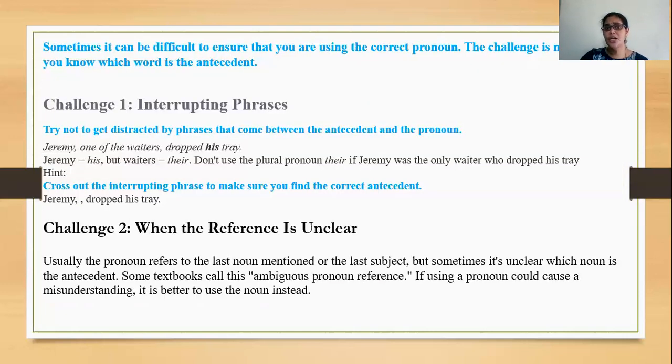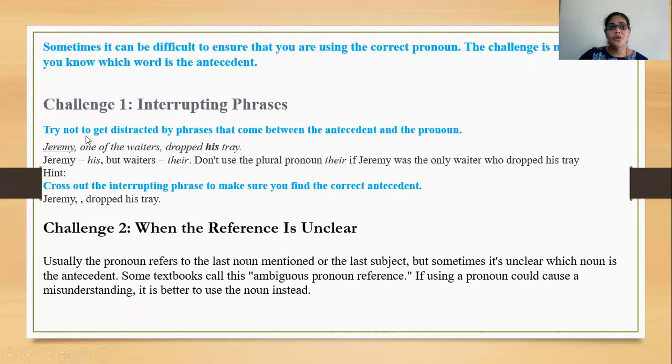Sometimes it can be difficult to ensure that you are using the correct pronoun. Now in a sentence, to which antecedent we are using a pronoun, it is a great challenge. Now here we are going ahead with certain challenges, but students, I'll be talking about a few challenges in this particular PPT, and we'll continue in the next PPT about the other challenges. Okay, the first challenge, interrupting phrases.